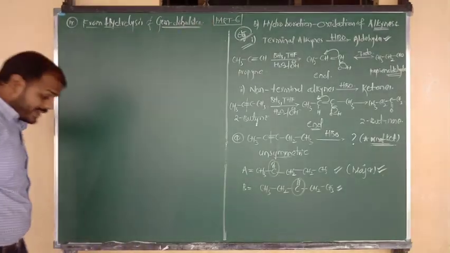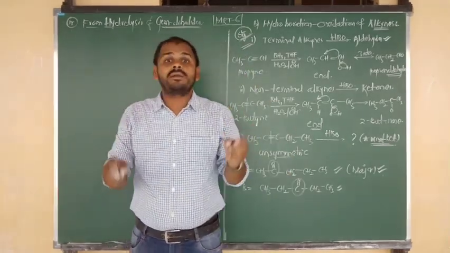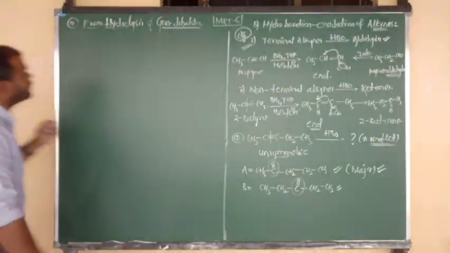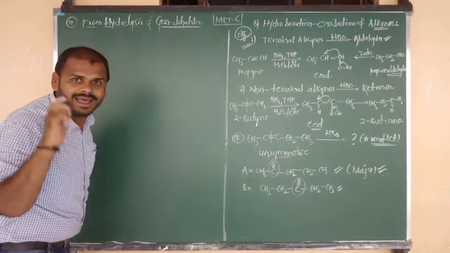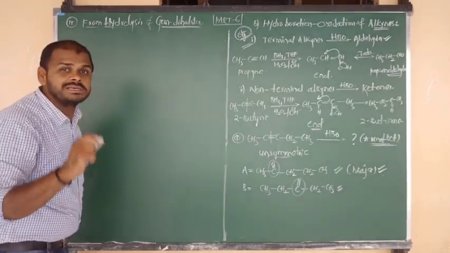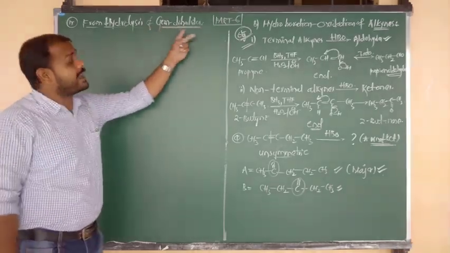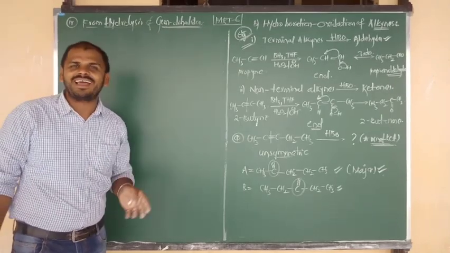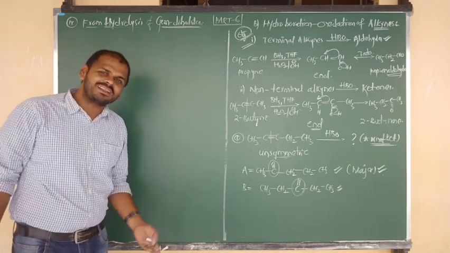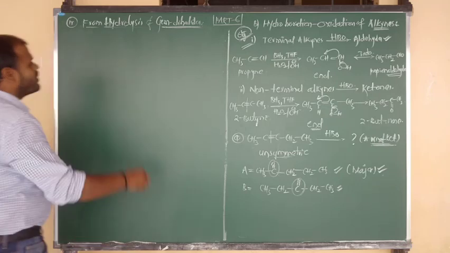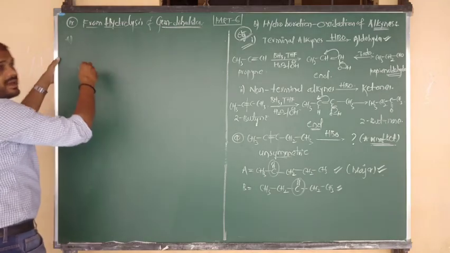What is the meaning of gem dihalides? Gem means two halogen atoms are present on a single carbon. So gem dihalides undergo hydrolysis using aqueous alkali, aqueous NaOH, aqueous KOH. Simply we have to say alkaline hydrolysis. But listen, again gem dihalides are of two types: terminal gem dihalide and non-terminal gem dihalide. Terminal gem dihalide gives aldehyde, non-terminal gem dihalide gives ketone. Story was over. Once again, case A: gem dihalide, which gem dihalide? Terminal.